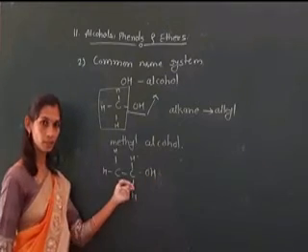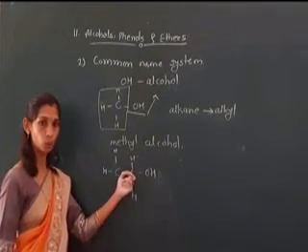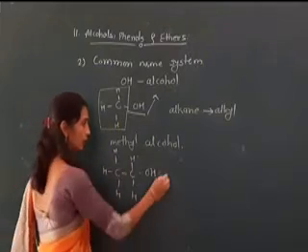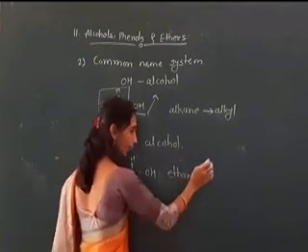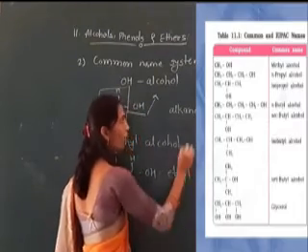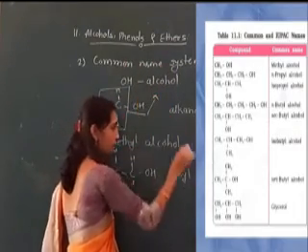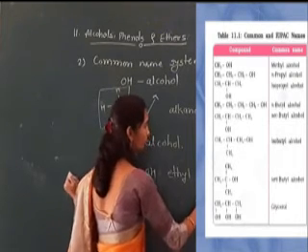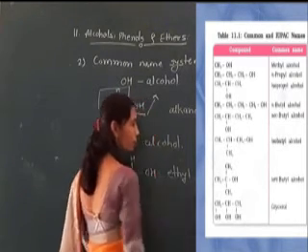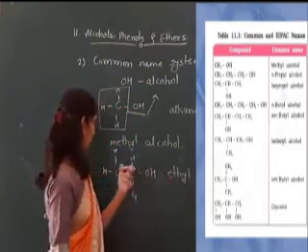Now how many carbons are present? 1, 2. Therefore, that compound is ethane, but AN is replaced by YL in the common name system, and afterwards we write the word alcohol.